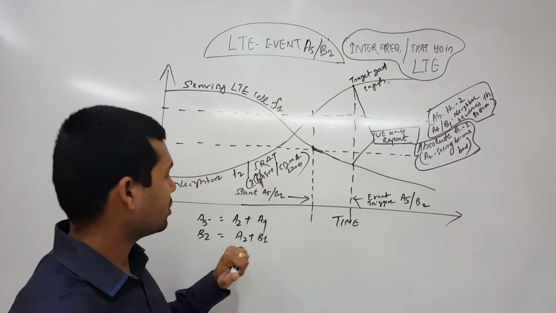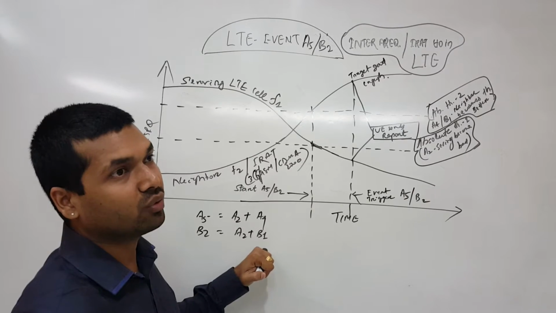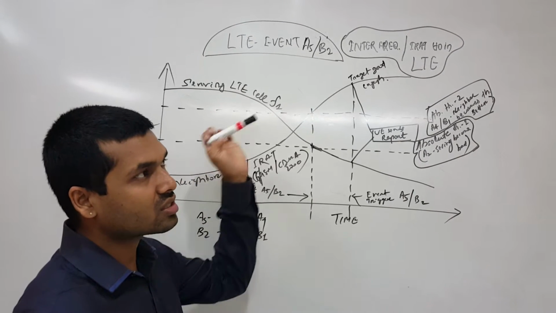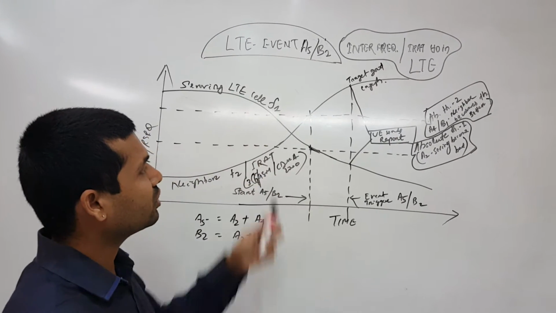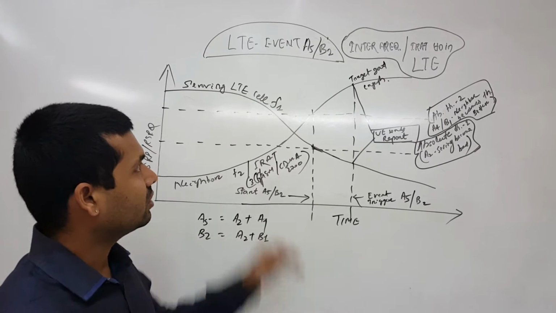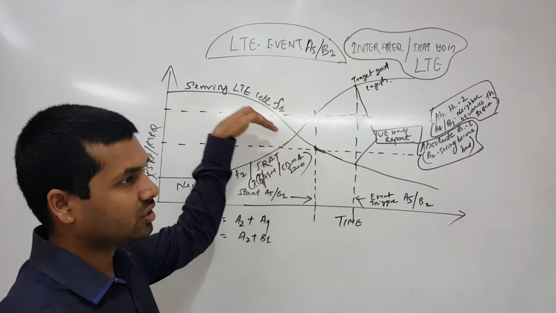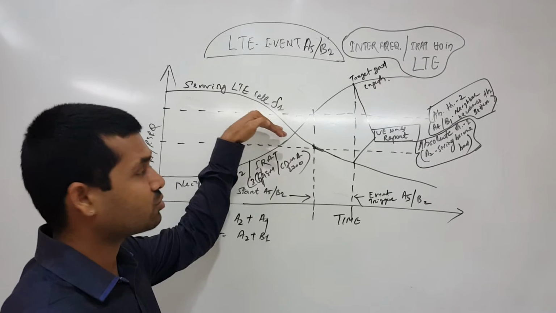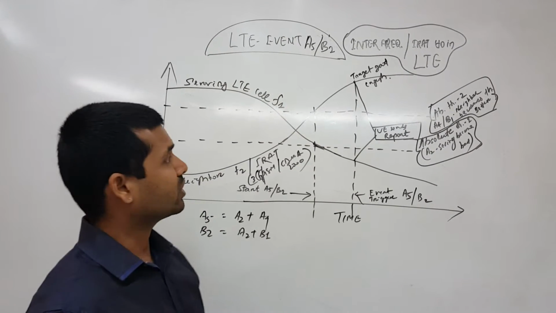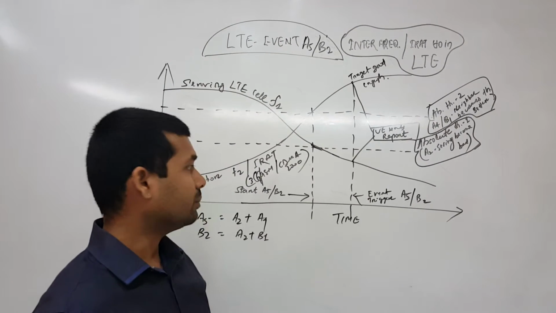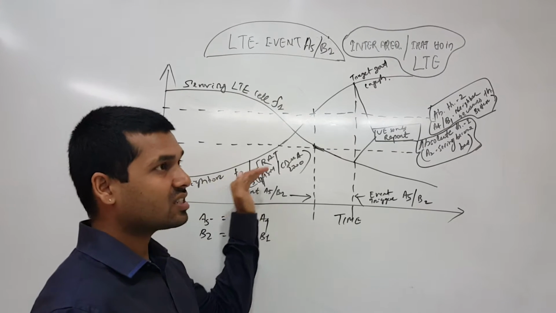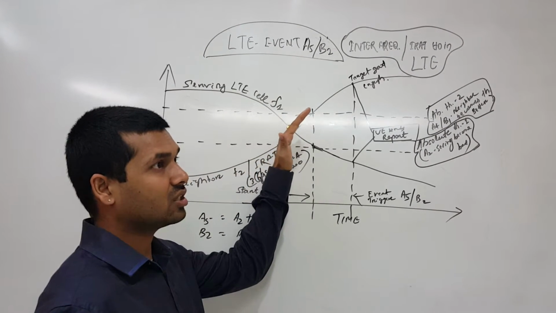B2 is a combination of A2 and B1, wherein your serving LTE cell, or the F1 you can say, is experiencing bad cell coverage or quality, and B1 means an IRAT neighbor is better than a certain threshold.